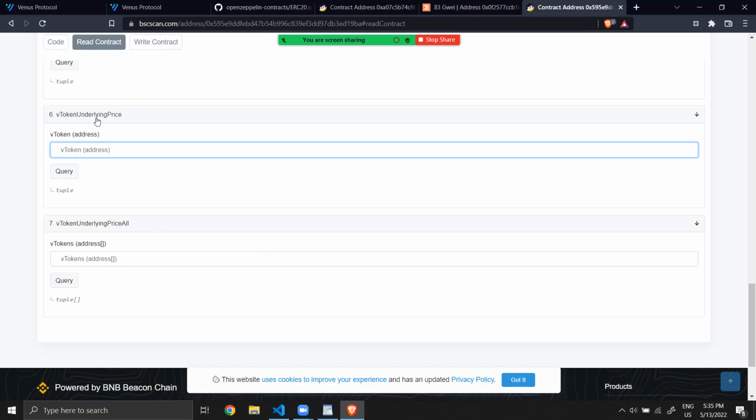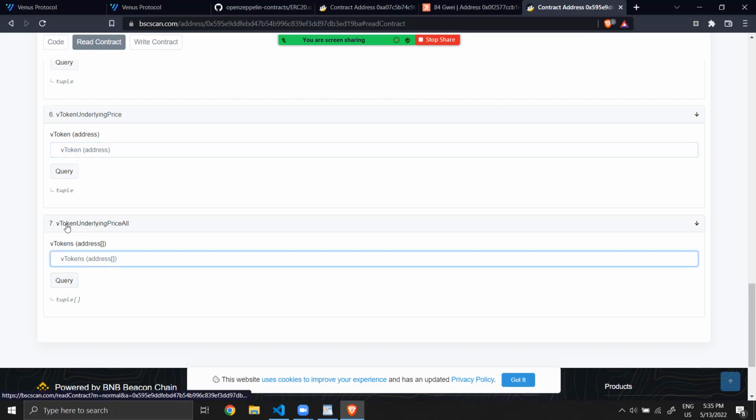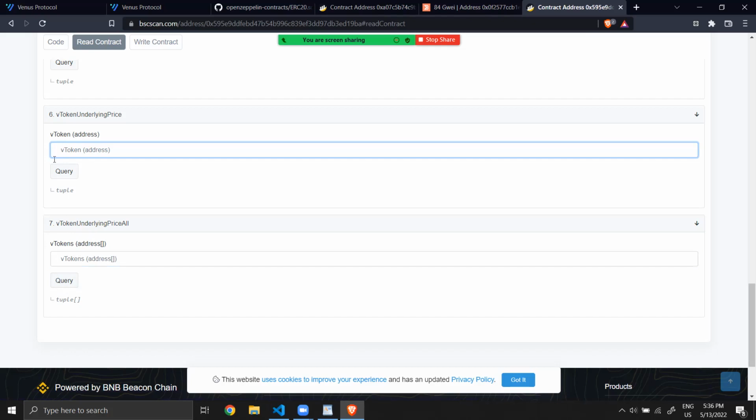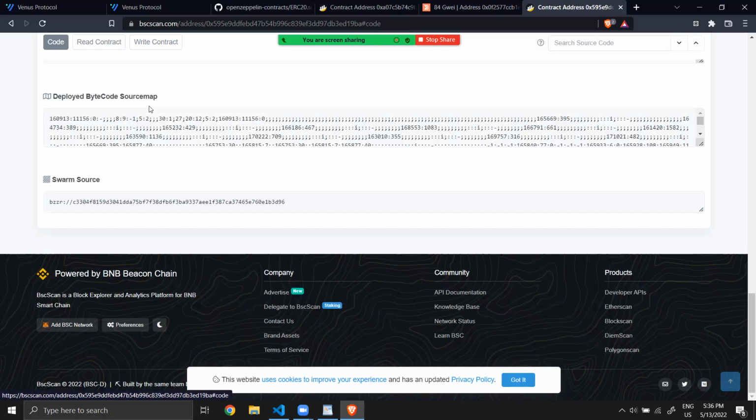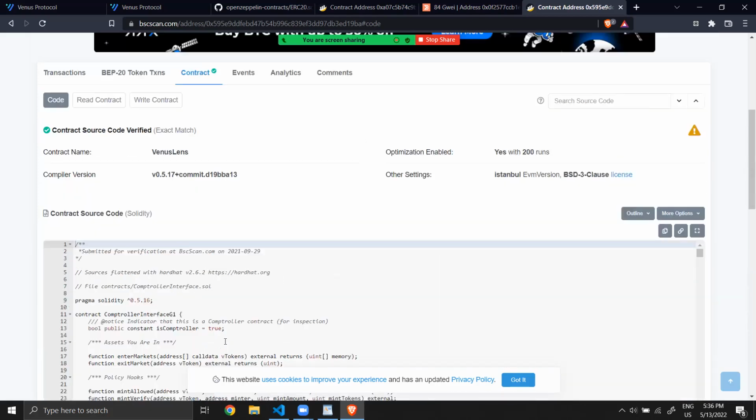And with that Lens contract, you can see the price of a given V token or of a set of V tokens. The advantage of that function is that you only call the smart contract once. But here you have to call the smart contract each time you want the price of one V token. We can see the code here.